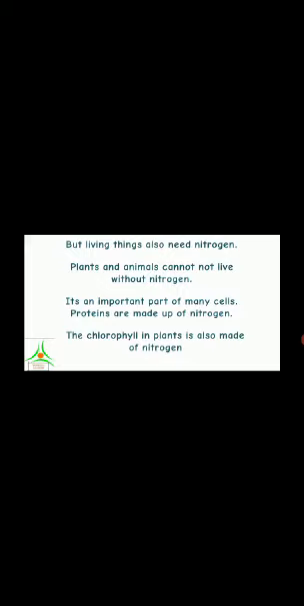Plants and animals cannot live without nitrogen. It's an important part of many cells. Proteins are made up of nitrogen. The chlorophyll in plants is also made of nitrogen. Where do we find nitrogen? In the air. Almost 3/4 of the air is made up of nitrogen.